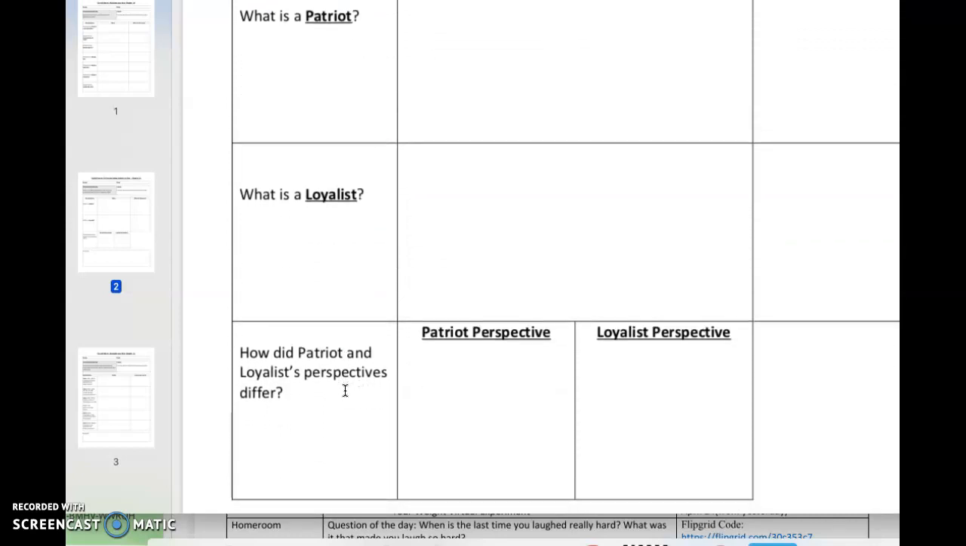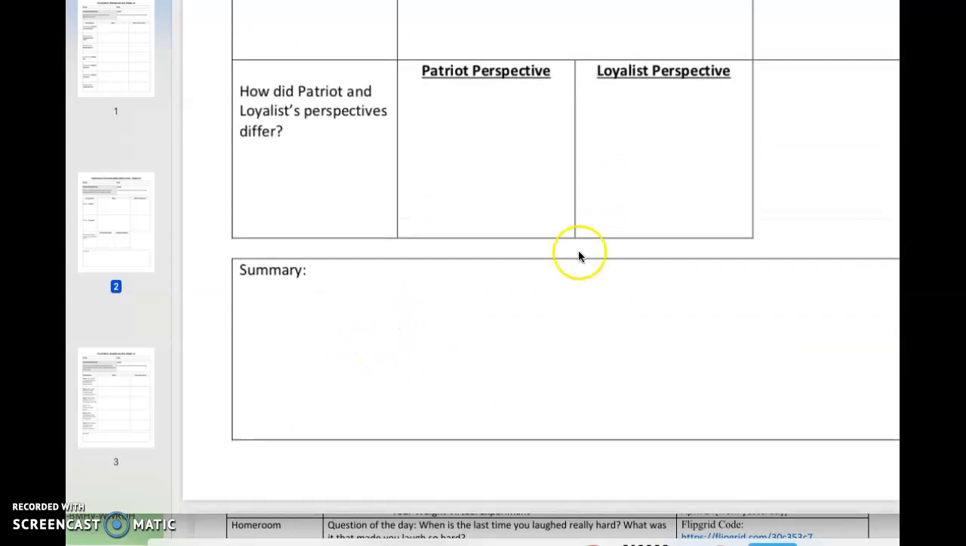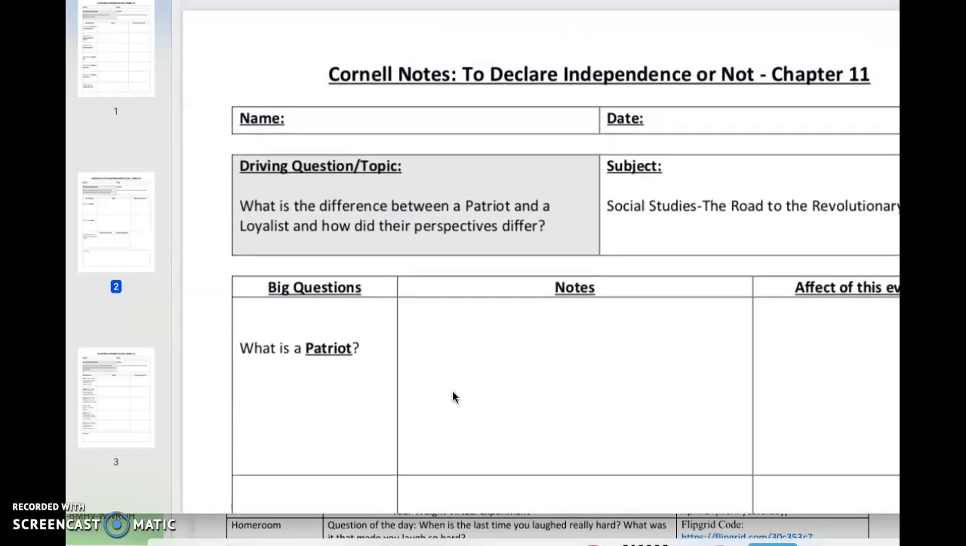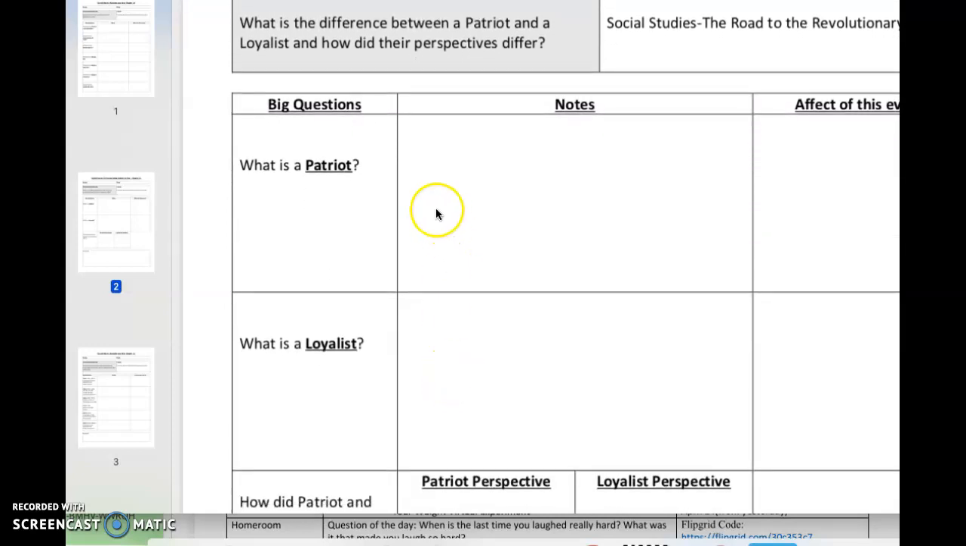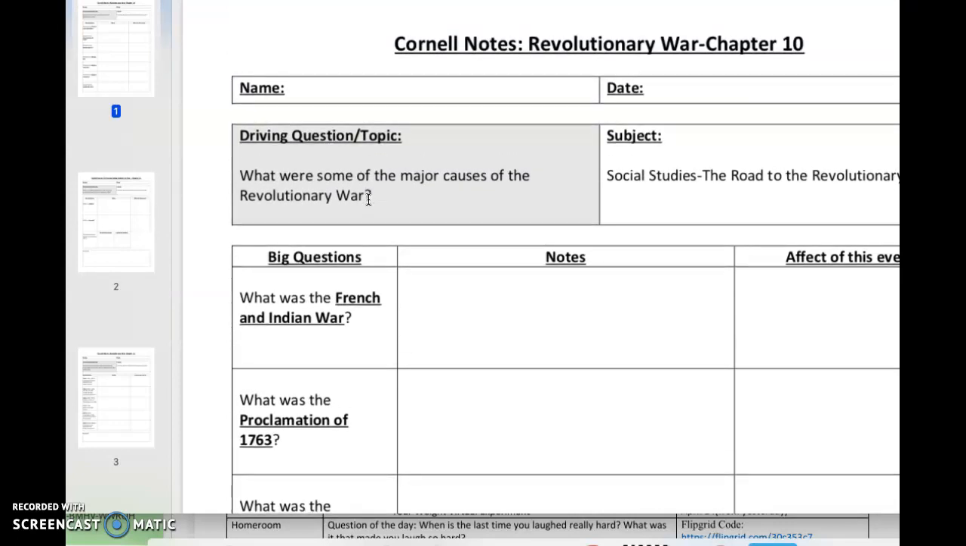Don't forget that we're thinking about perspectives during this time, the Loyalist perspective versus the Patriots perspective, and then we're summarizing our thoughts there, which is great because by the end of the week you will be writing a summary about who are the Patriots and who are the Loyalists, and there will be a separate summary paragraph for each one of those groups of people. So again, it can get confusing because you are looking at this note sheet for both social studies and science.